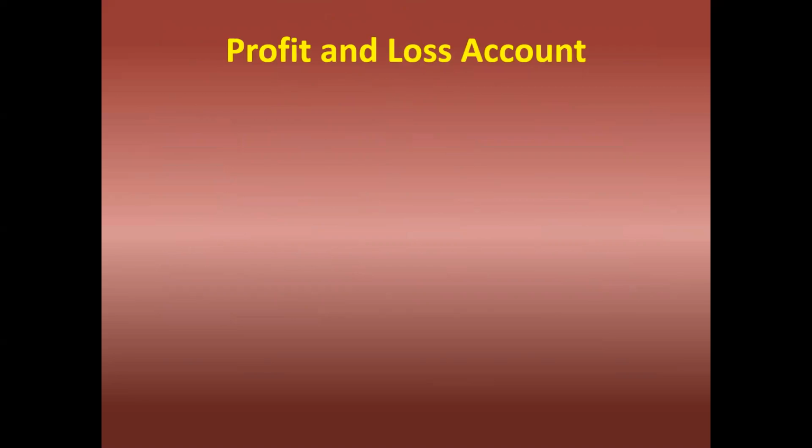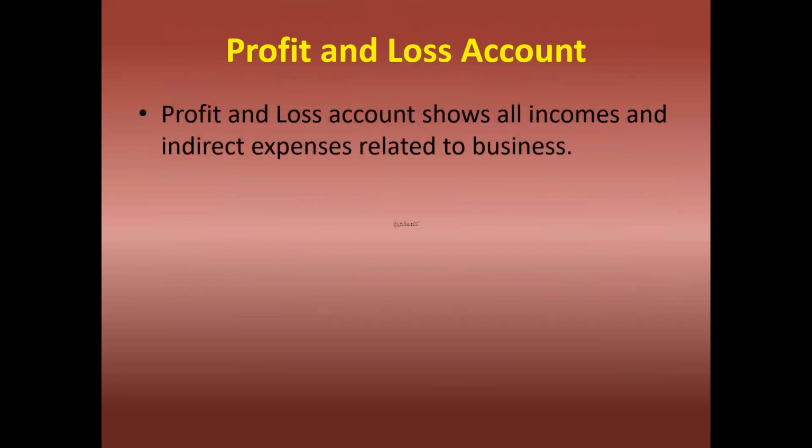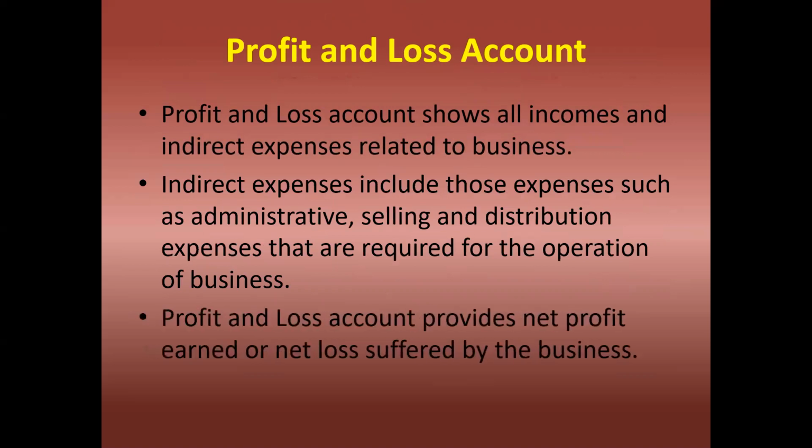Now, profit and loss account. The profit and loss account shows all incomes and indirect expenses related to the business. Indirect expenses include expenses such as administrative expenses, selling and distribution expenses that are required for the operation of the business. The profit and loss account provides the net profit earned or net loss suffered by the business.